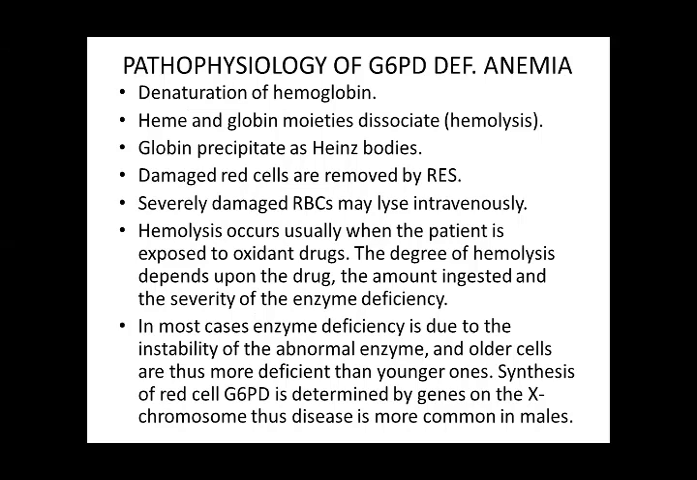Hemolysis occurs usually when the patient is exposed to oxidant drugs. The degree of hemolysis depends on the drug, the amount ingested, and the severity of the enzyme deficiency. In most cases, enzyme deficiency is due to the instability of the abnormal enzyme, and older cells are thus more deficient than younger ones. Synthesis of red blood cell G6PD is determined by genes on the X chromosome, thus the disease is more common in males.